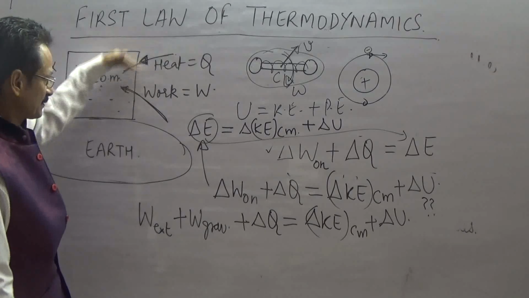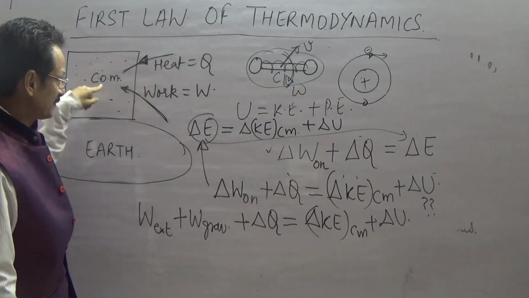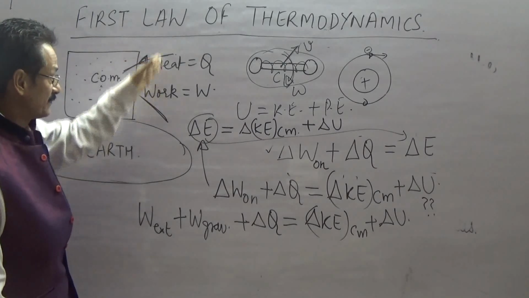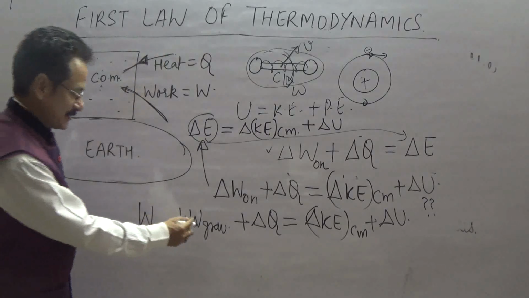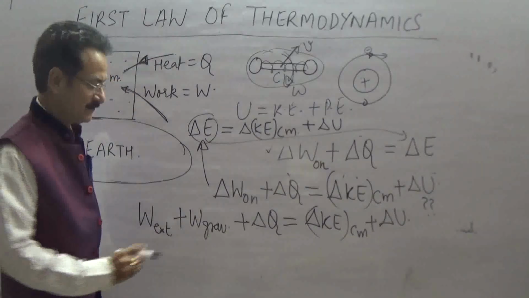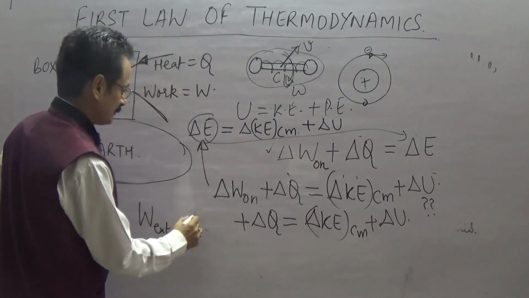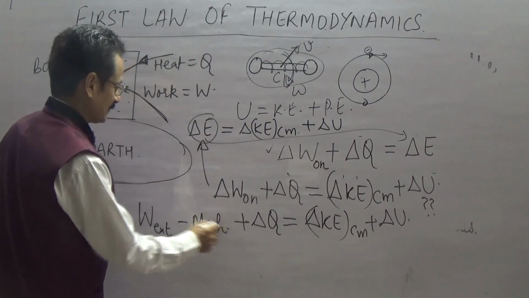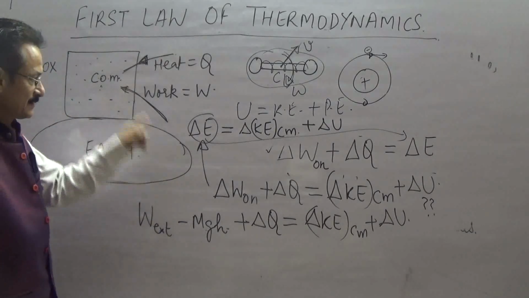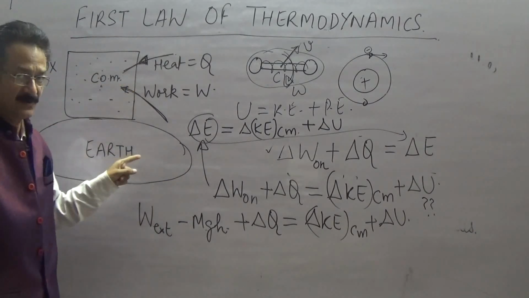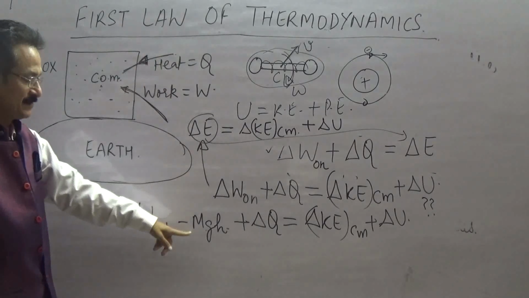Suppose I am moving the box a little bit upward, so the center of mass is moving up in the vertical direction by a distance h. Then the work done by the gravitational force will be equal to minus mgh. Here m is the total mass of the system, minus because the gravitational force is acting in the downward direction, and we are assuming that the box is moving in the upward direction.